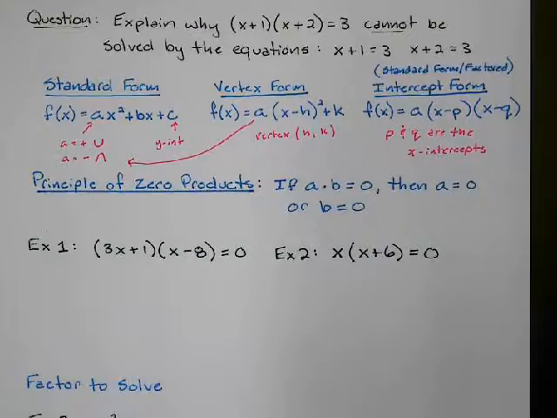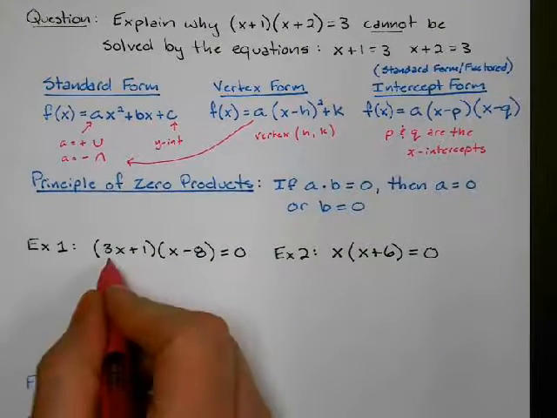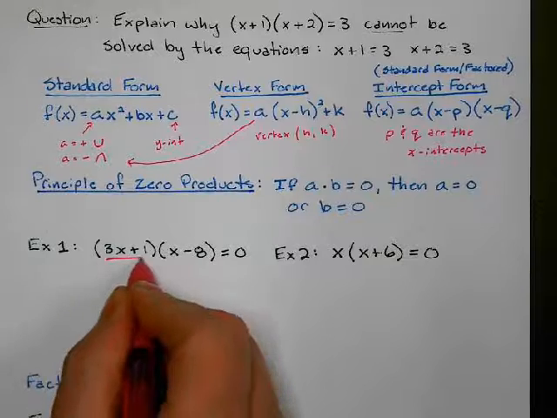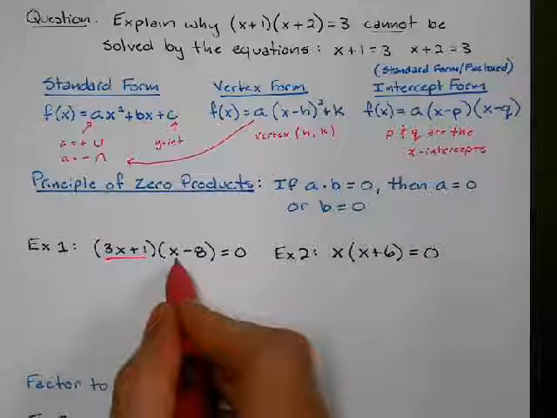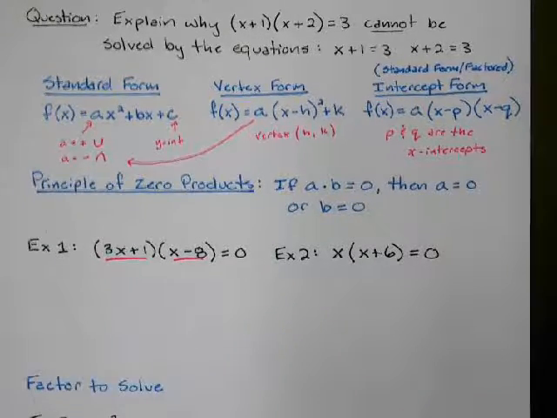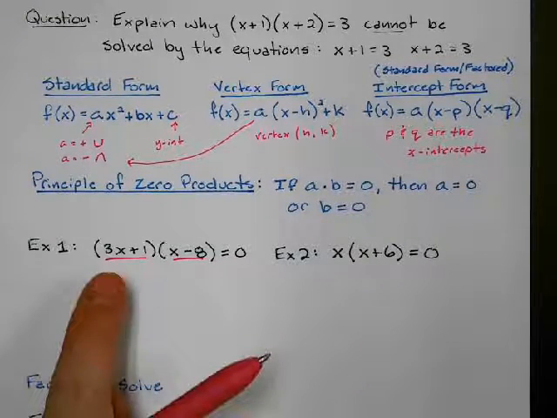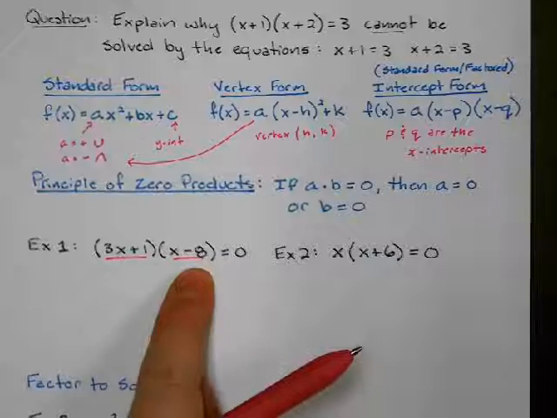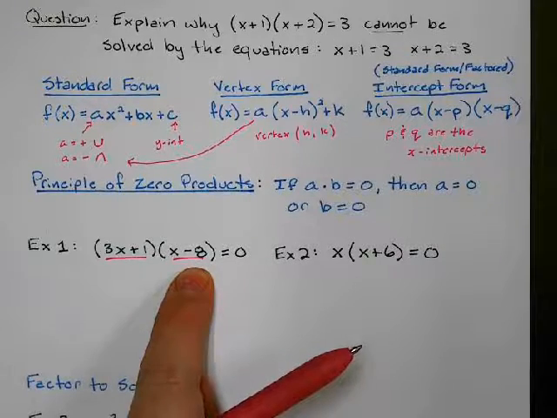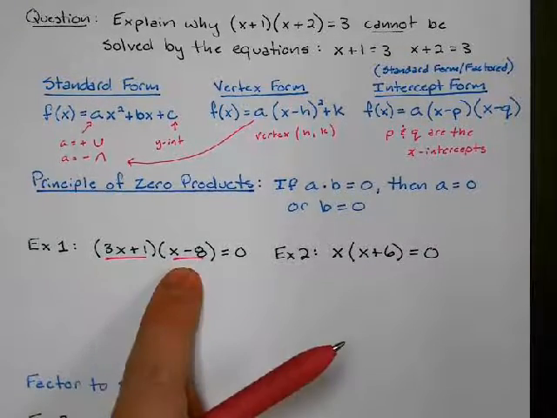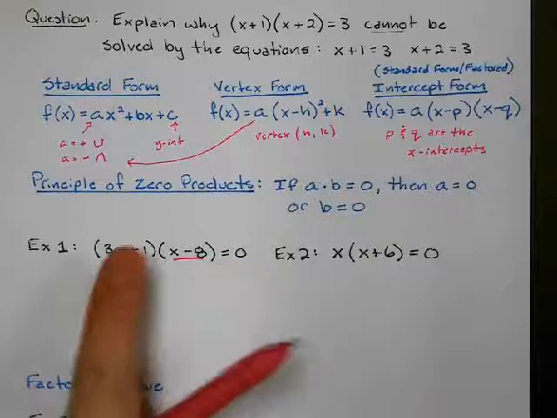So here I go. I've got two things that I'm multiplying: 3x + 1 and x - 8, and they equal 0. The principle of zero products says that either this equals 0 or that equals 0, because the only way to multiply two things together and get 0 is if one of these is 0.